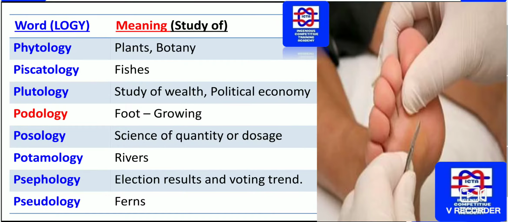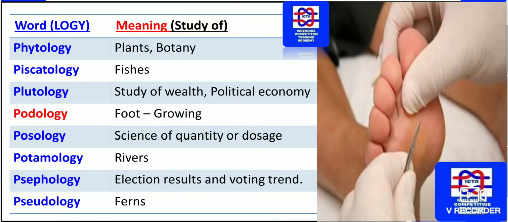Here piscatology means the study of fishes. The study of wealth, or political economy, is plutology. As well as the study concerning food growing, as you can see on the right how exactly it is growing. That food growing is known as podology. The science of quantity or dosage is known as posology.